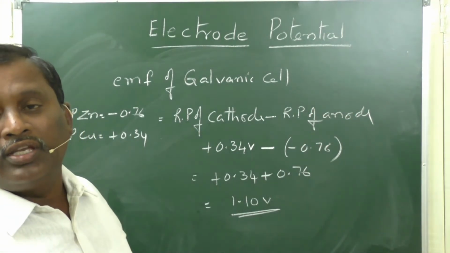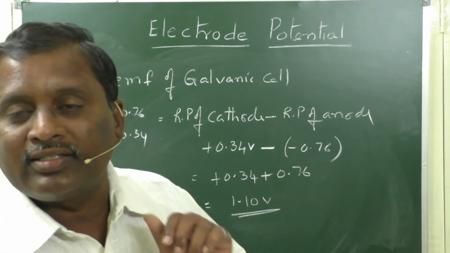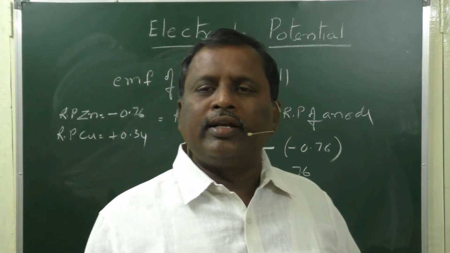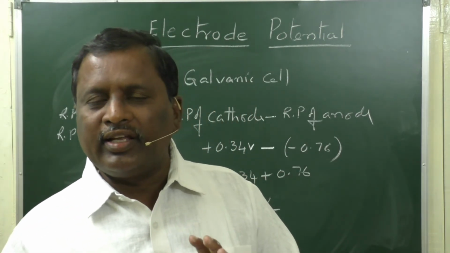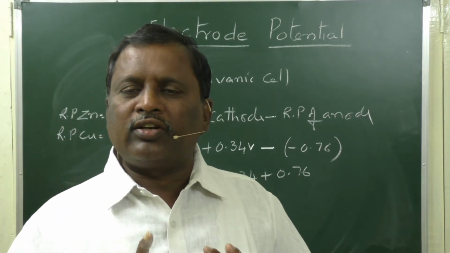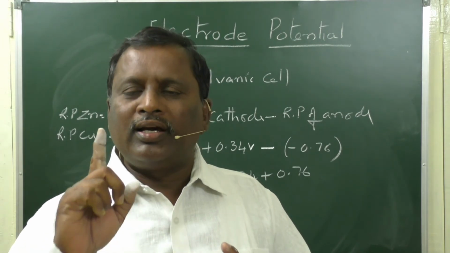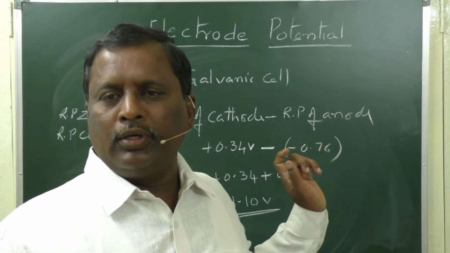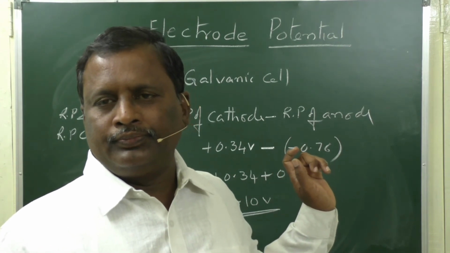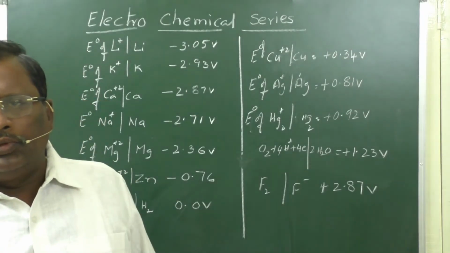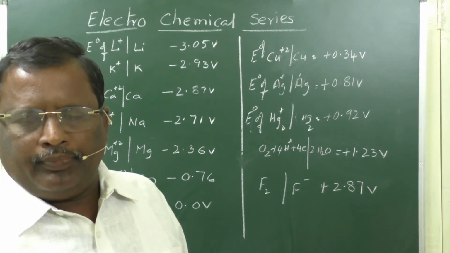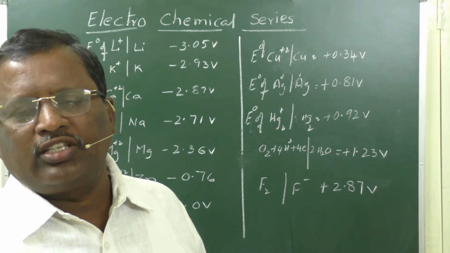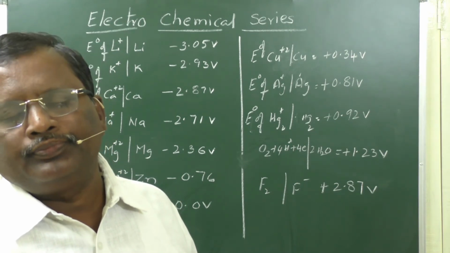All these values are at standard conditions. What are the standard conditions? The temperature should be 25 degrees centigrade and the concentration of the electrolyte must be 1 molar. Then only these values are applicable. So, in that way we can determine potentials of different electrodes.